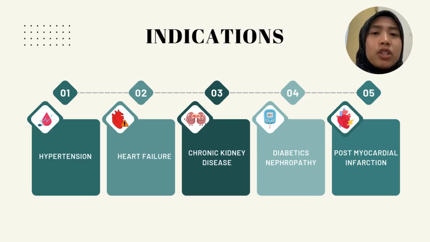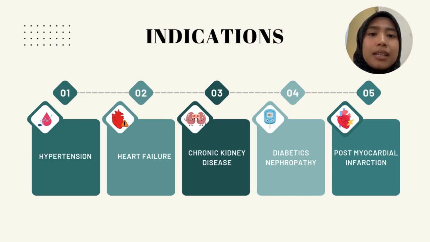Next, we go to the indications for renin-angiotensin aldosterone modulators. First is hypertension. This medication can effectively lower blood pressure by relaxing blood vessels or reducing the production of hormones that constrict blood vessels. Next is heart failure. The renin-angiotensin aldosterone system will be triggered when the heart fails to pump blood efficiently. It then will worsen the condition by increasing fluid retention and stress on the heart. This medication can help by reducing the workload of the heart and improving blood flow.